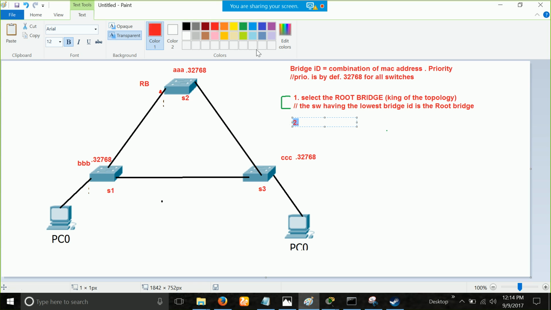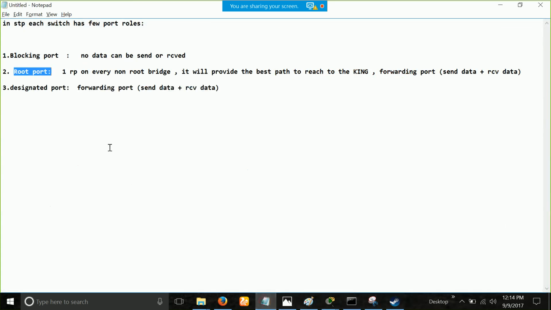So step number 2: what do we have till now? Till now we have only one root bridge, the king. So step number 2 is all the ports of the king. See, in the interview or in the exam, don't ever say king, just say root bridge. This is for your own understanding only. All the ports of the root bridge are going to be in a forwarding state, or I'll simply say in a DP state. What is the DP state? What is the designated port state? Just read it here. Forwarding port.